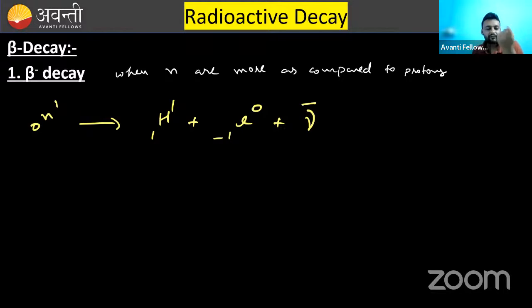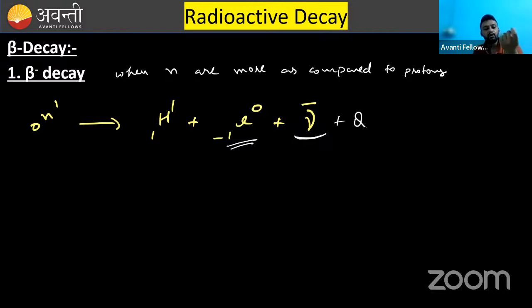When neutrons are more, then one neutron converts into a proton inside the nucleus, and one electron is released. And in the process, an anti-neutrino is also released, which is a somewhat massless and chargeless particle. And some energy is also released.